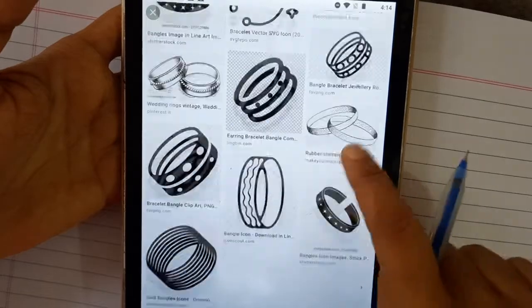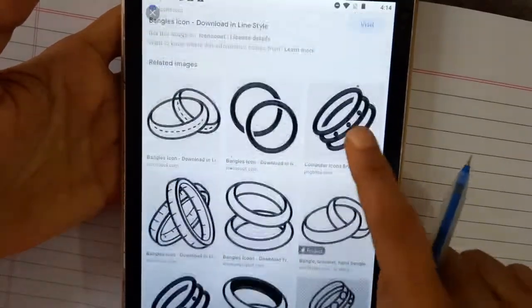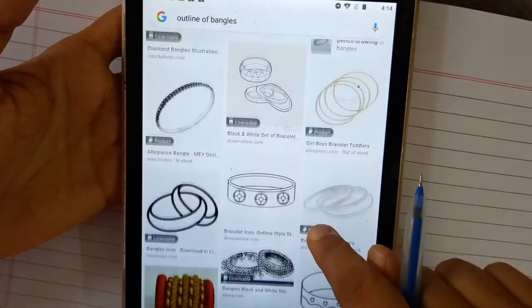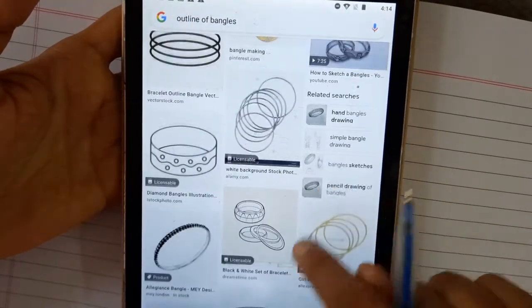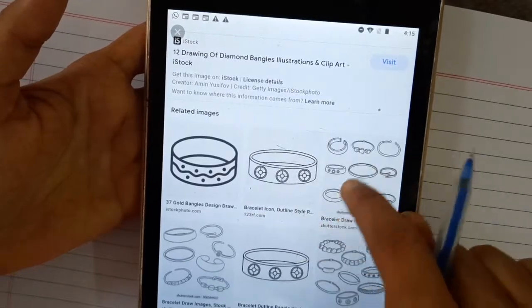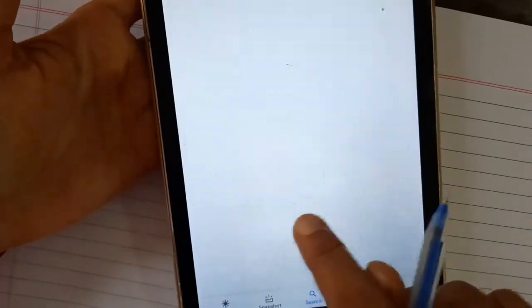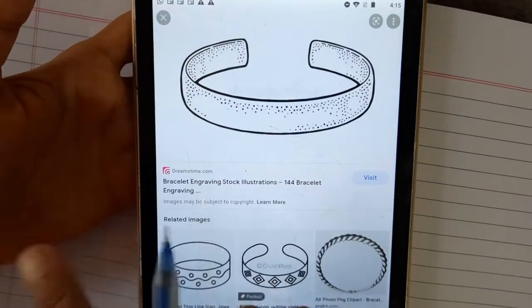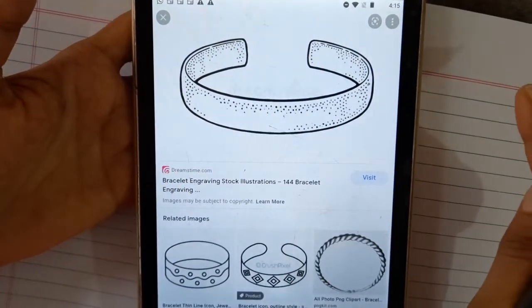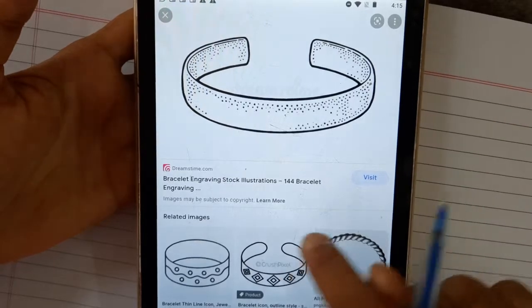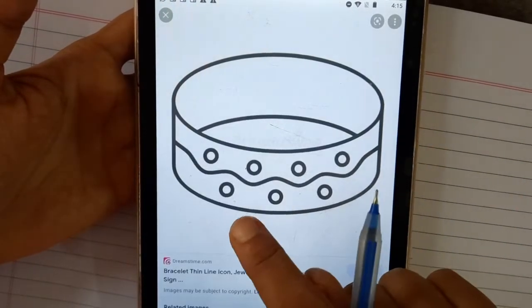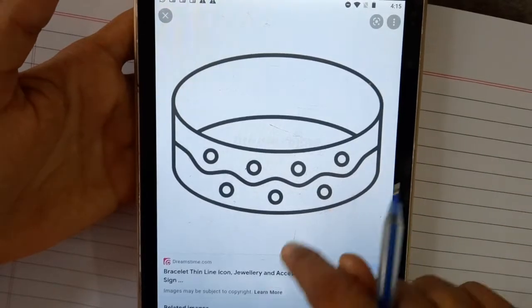If you wish to take only one single bangle, like this one, then take one bangle. So one you can make in the Rajasthani way, and the other one you can make in the Assamese way. You can take this one also, one in the Rajasthani way and the other in the Assamese way.